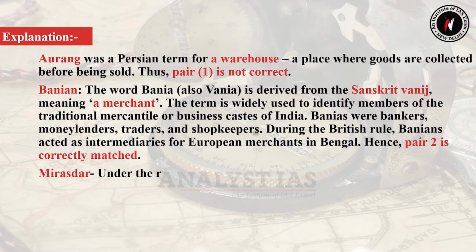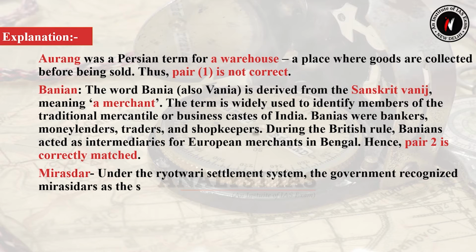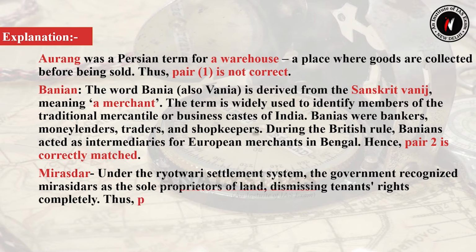Mirasidar. Under the Rayatwari settlement system, the government recognized Mirasidars as the sole proprietors of the land, dismissing tenants' rights completely. Thus, pair 3 is also correctly matched. Now let's move to the next question.